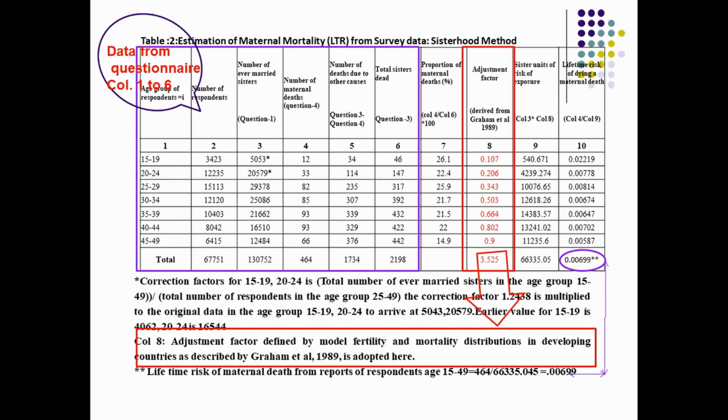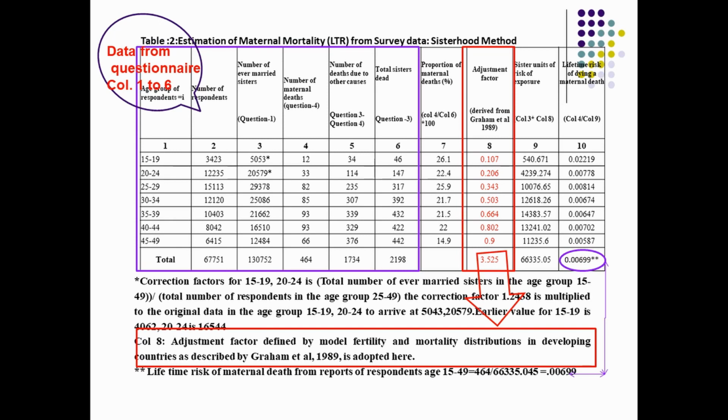Then we will estimate the sister unit of risk of exposure. This will be given here. That is column number 3 multiplied by column number 8 will be the sisterhood risk of exposure. These many sisters have been exposed to maternal death, the likelihood of exposure for that. Therefore, from this column we can estimate the lifetime risk of dying of maternal deaths.